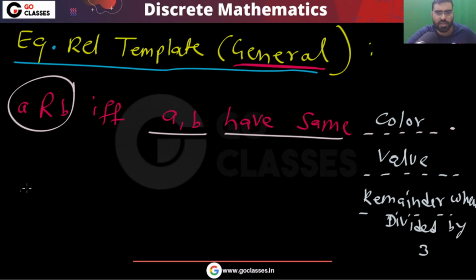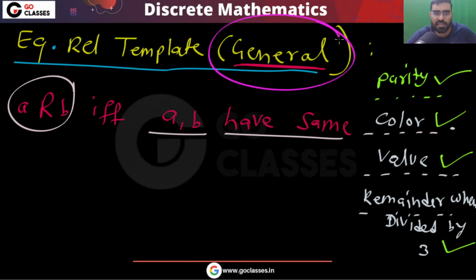Are you getting my point? So for example, same color, same value means A equal to B, or same remainder when you divide by 3. All these, if you notice, are basically equivalence relations. Same parity, yes, you can also say same parity. So all of them are equivalence relations. This is the general template.